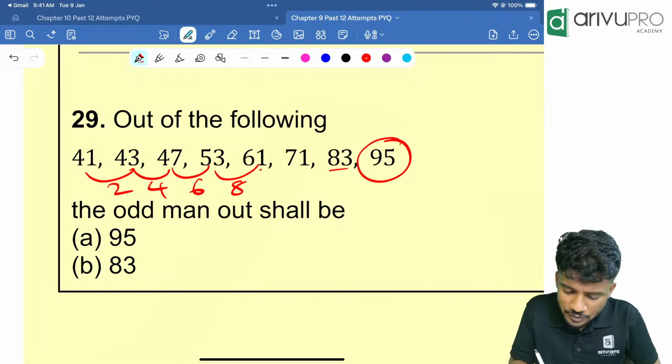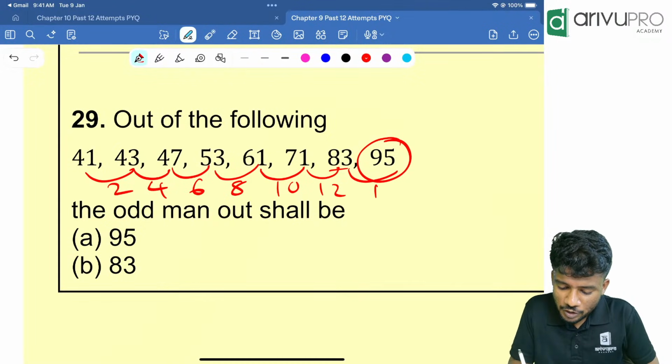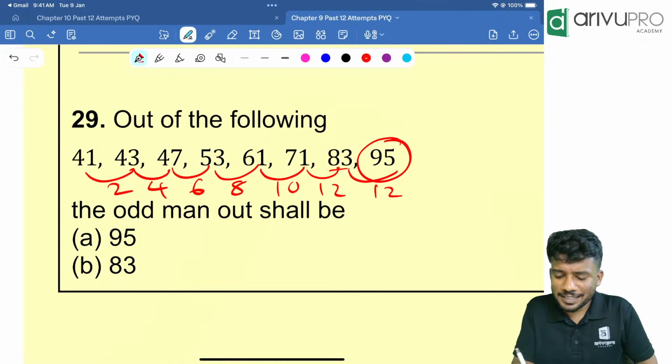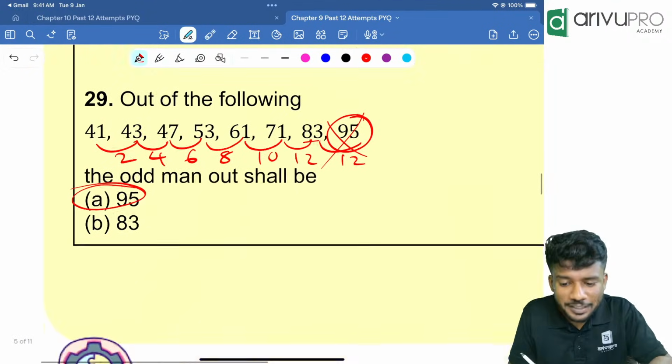Yes, 8. This is how much? 10. This is how much? 12. This is how much? 12 again. That means the pattern is going wrong here. That means option A is the answer. Got the point. Next question.